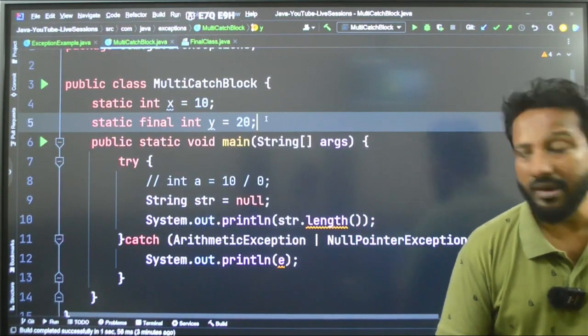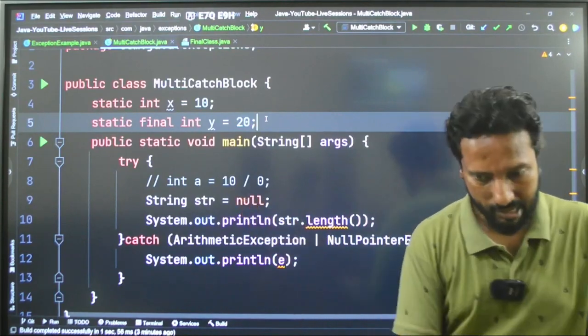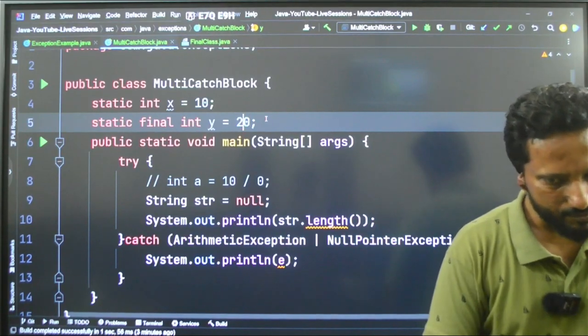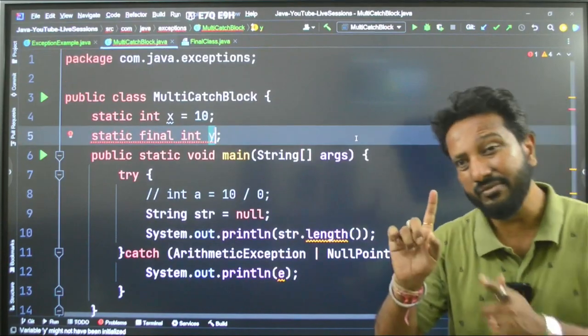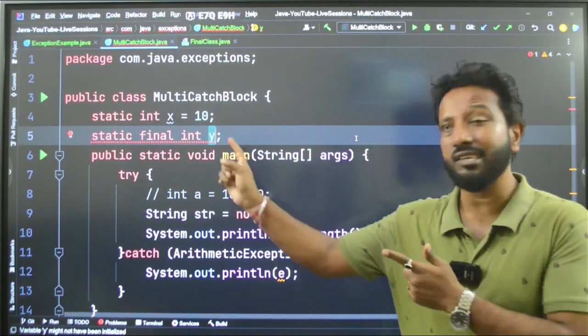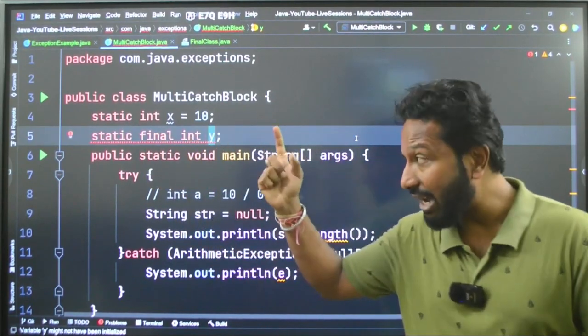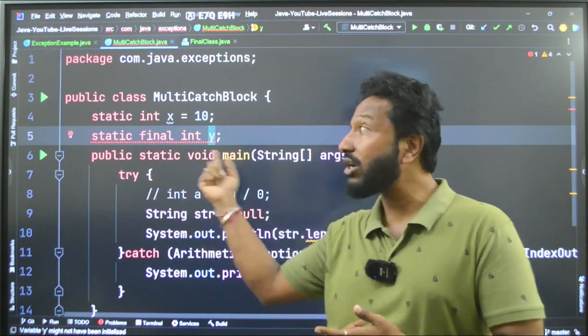Now, final means what? It will not be changed. But suppose I have written something like this and not initialized this. This is a very important question in interviews. Static final int, an integer variable that is final, static, and not initialized.